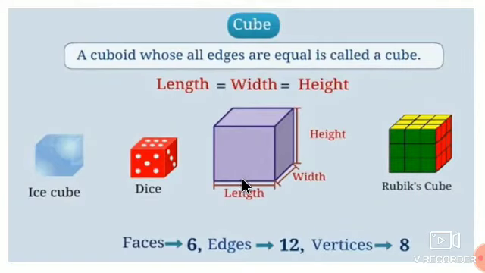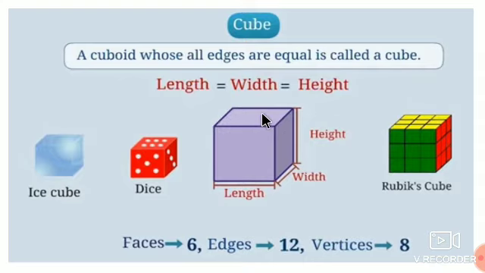This is the figure of the cube. A cube whose all edges are equal is called a cube. The typing mistake is there. It should be cube, not cuboid. Okay. A solid whose all edges are equal is called a cube, and each face of the cube is of square shape.